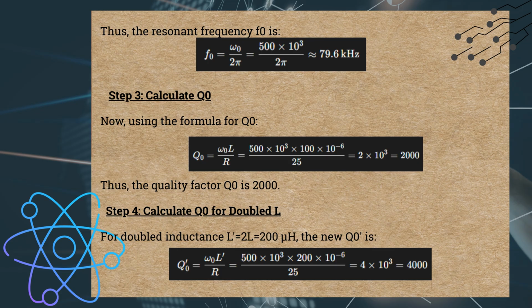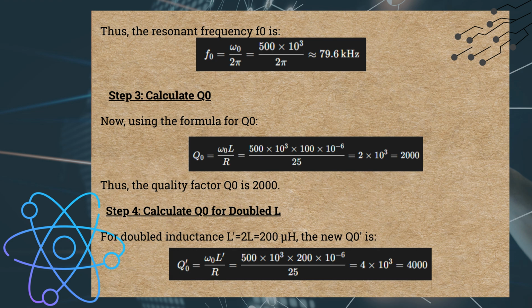Step 3. Calculate Q0. Now, using the formula for Q0, Q0 is equal to omega 0 L divided by R, which is equal to 500 multiplied by 1000 multiplied by 100 multiplied by 10 to the power of negative 6 divided by 25, which is equal to 2 multiplied by 10 to the power of 3, which is equal to 2000. Thus, the quality factor Q0 is 2000.